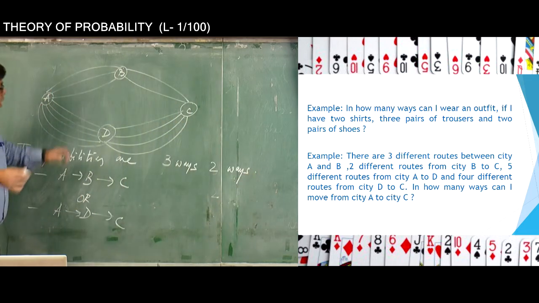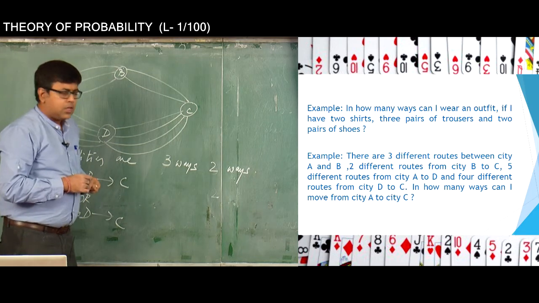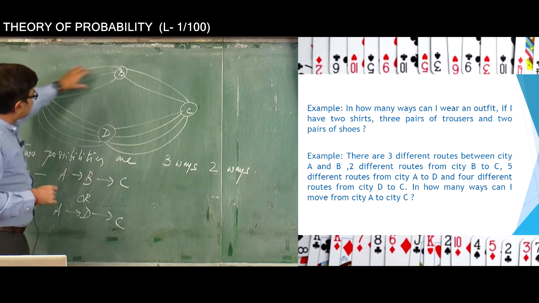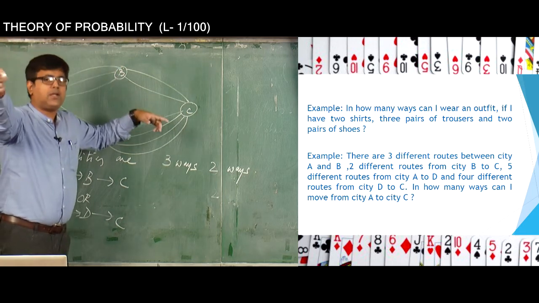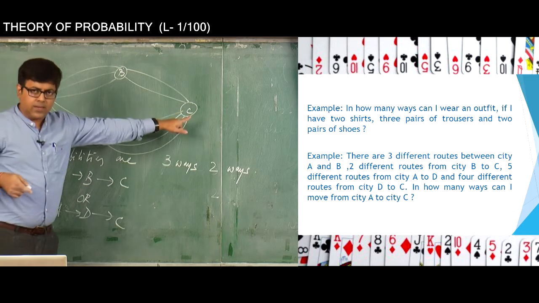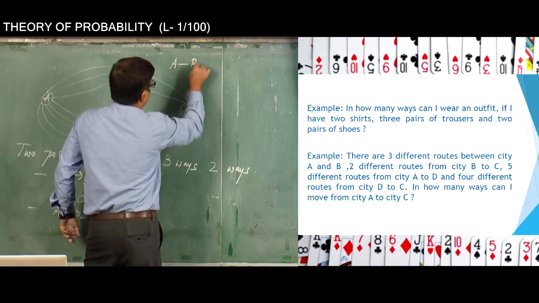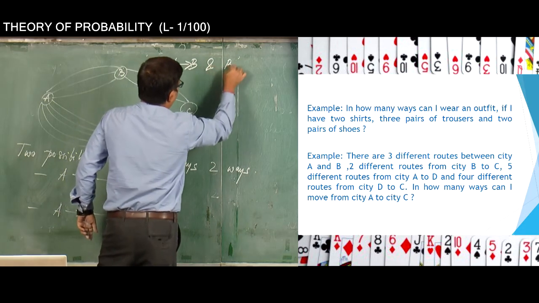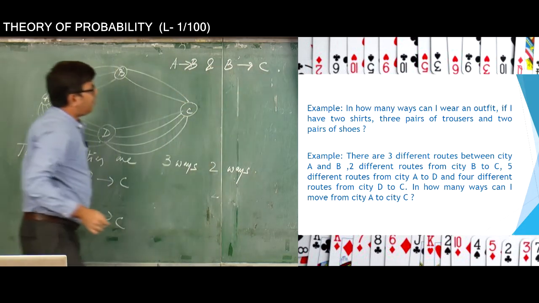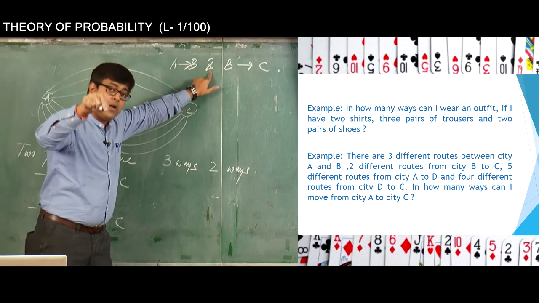Therefore, in how many ways can I move from A to C via B? It will be moving from A to B and moving from B to C, because the objective is to reach C. So this becomes A to B and then B to C. The "and" means the multiplication principle is to be adopted here.